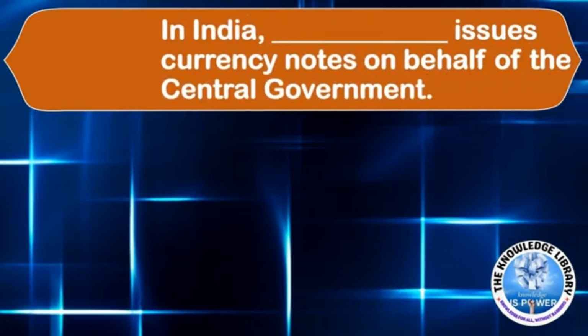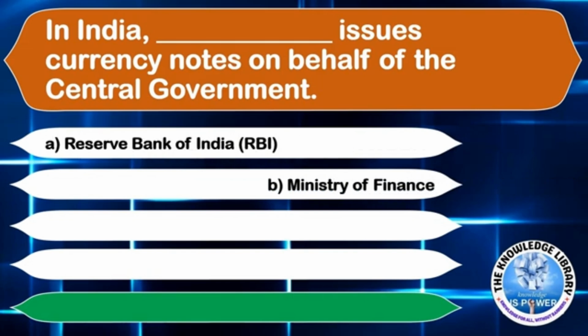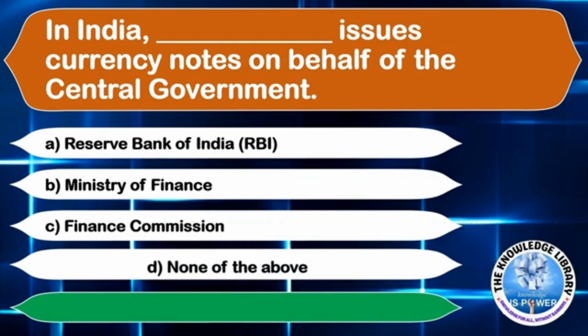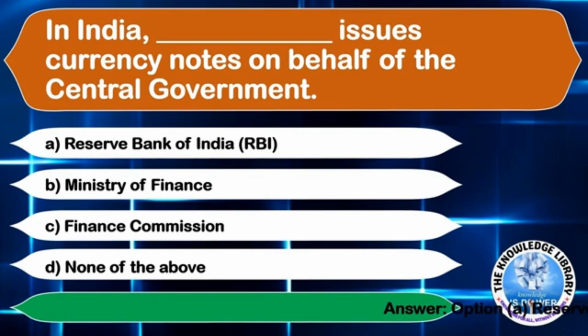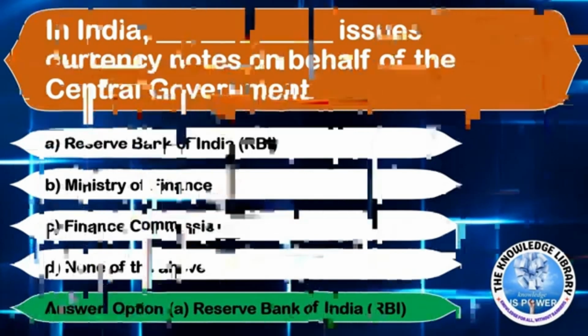The next question is, in India, the dash issues currency notes on behalf of the central government. Option A Reserve Bank of India RBI, Option B Ministry of Finance, Option C Finance Commission, or Option D none of the above. The correct answer is Option A Reserve Bank of India RBI.